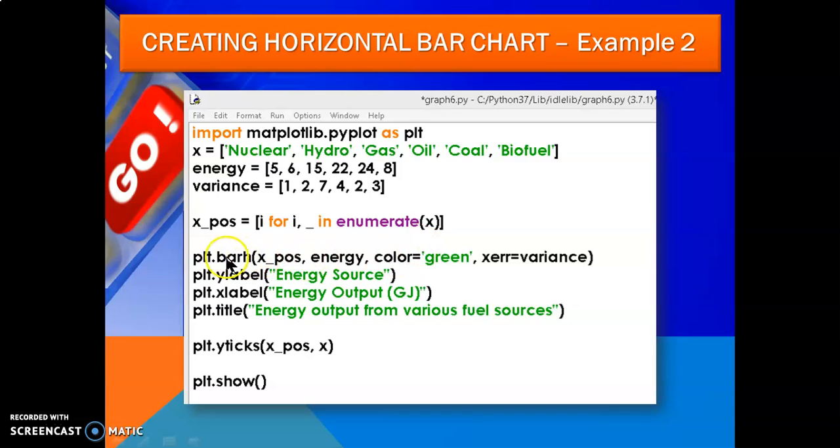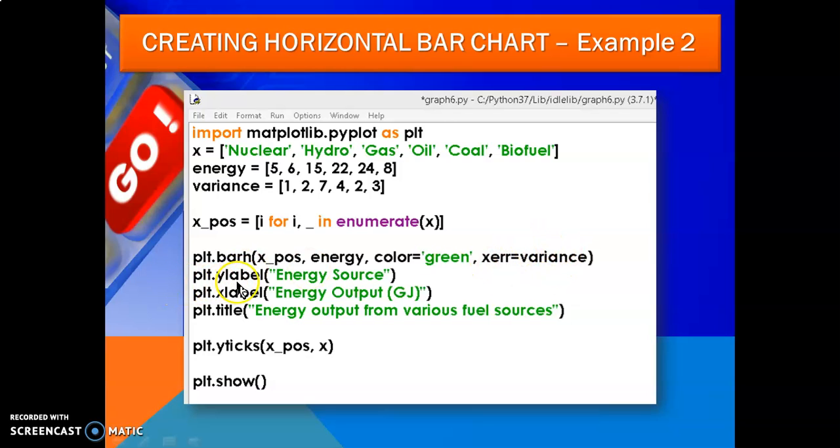Now plt dot barh, the chart name, x_pos, which you have to call here, comma energy, comma color equal green. I am giving the color code green, and the variance I am writing here as xerr, which holds the variance.